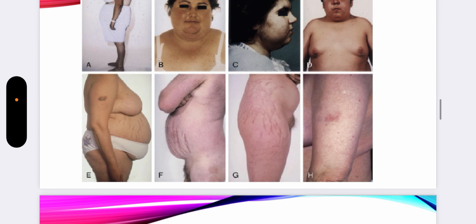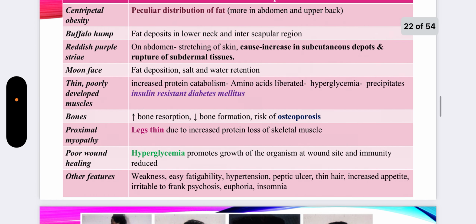The person is supposed to be having moon face. Moon face means moon-like shape of the face. Why does this shape occur? Because of fat deposition. Salt and water retention can also contribute. You can see the moon faces here. Round type face.